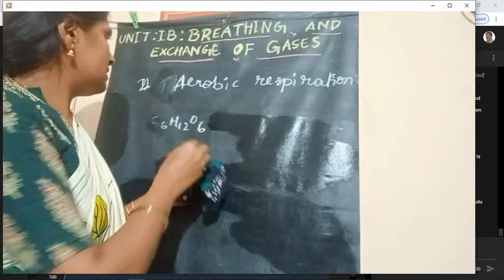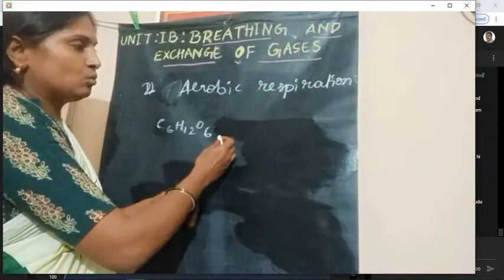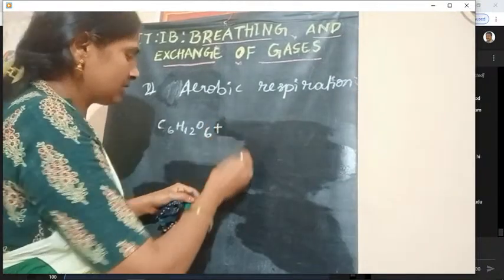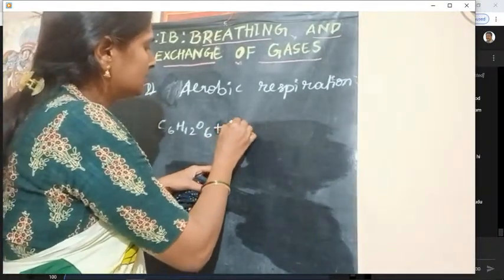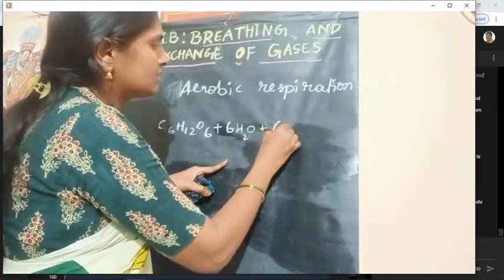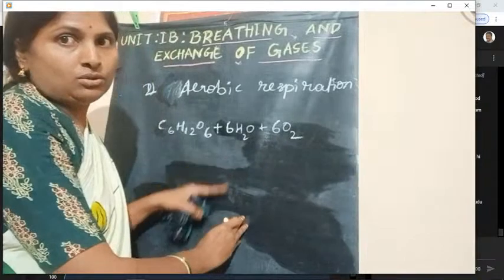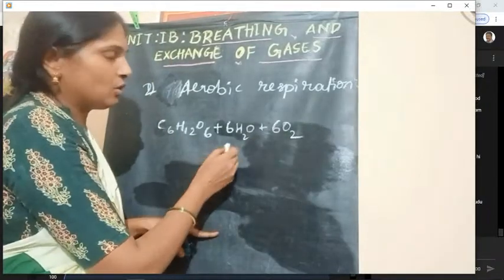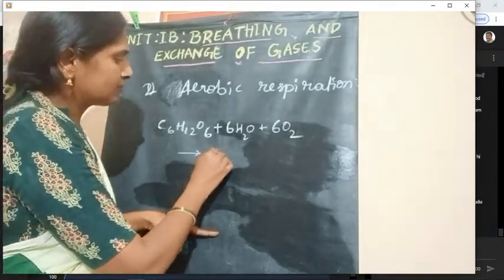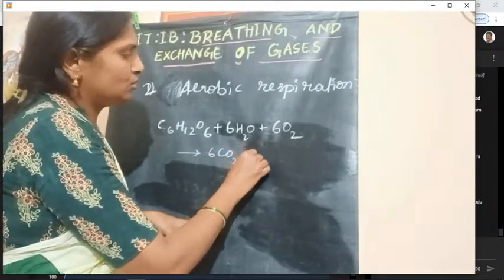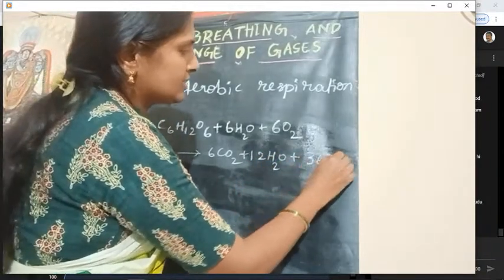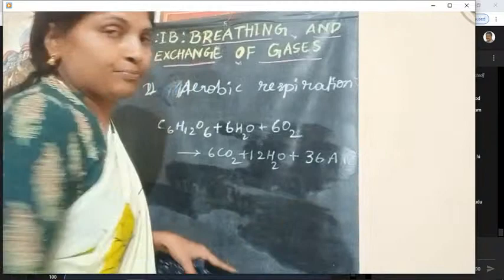So C6H12O6 plus 6O2. That means here oxygen is involved and gives rise to 6CO2 plus 6H2O plus 36 ATP molecules.